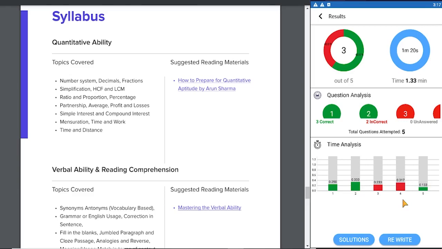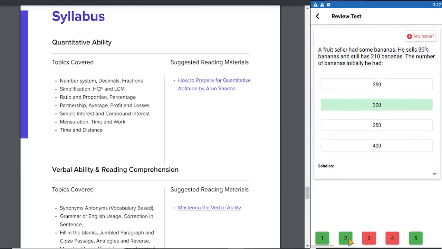The same analysis I will show you in a different section when we discuss statistics and history, where we keep a record of all your answers, the last answers in the statistics section. So let's see the solutions for this section. So the first one I was right, 2, and here is the detailed explanation.